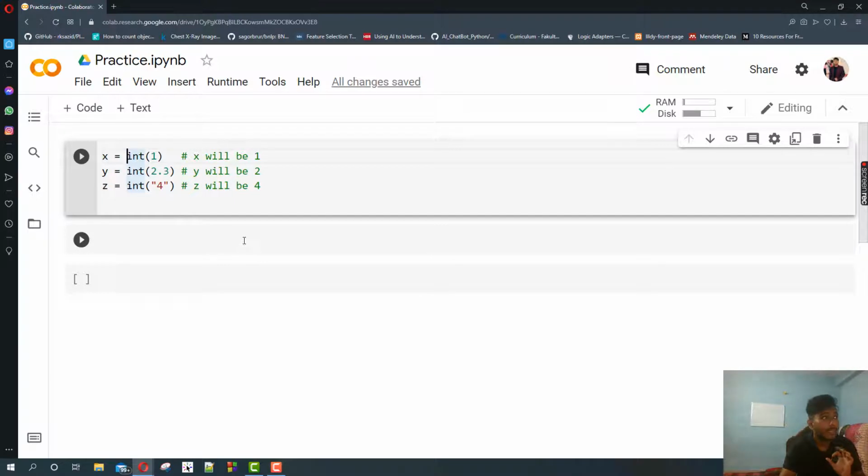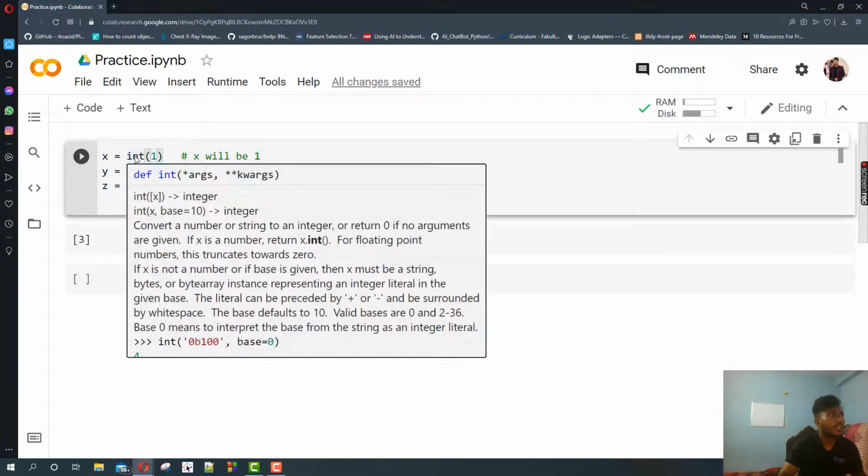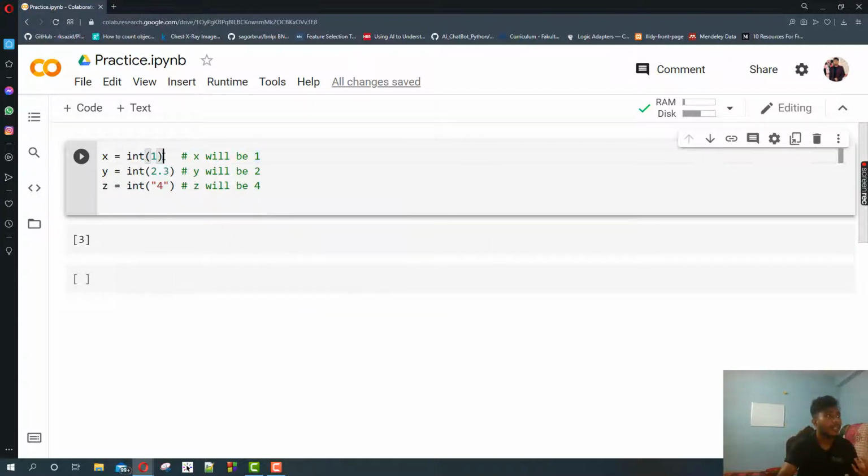The first one is generally an integer. If you do not use this int typecasting method over here, it won't be any problem.